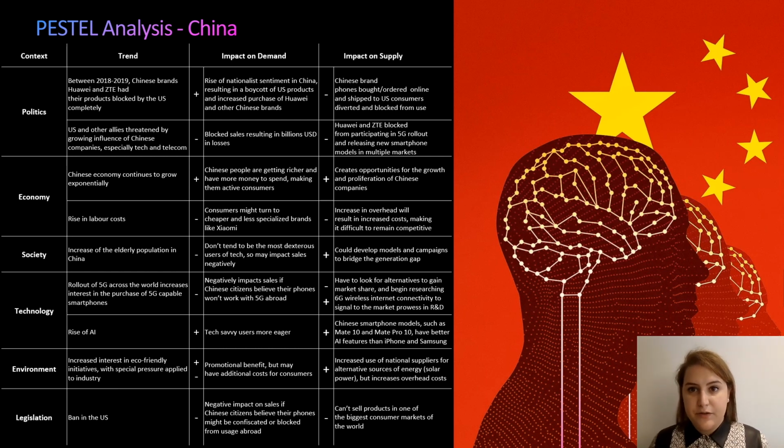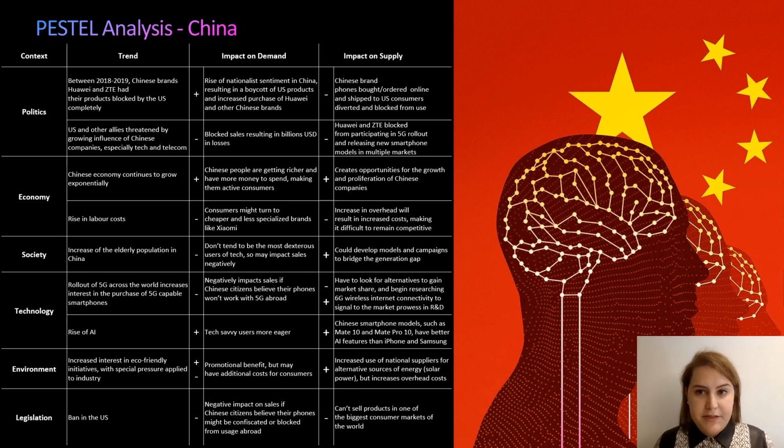There continued to be an interest in the further use of artificial intelligence in tech, particularly in Chinese smartphone models that tend to have better AI features than their American or Korean counterparts, which of course encourages further use from tech-savvy users. In terms of the environment, the smartphone industry in China was also pushed towards taking on more eco-friendly initiatives, which of course is an added promotional benefit, but can ultimately have additional costs for consumers, but could also promote the use of national suppliers for alternative sources of energy.